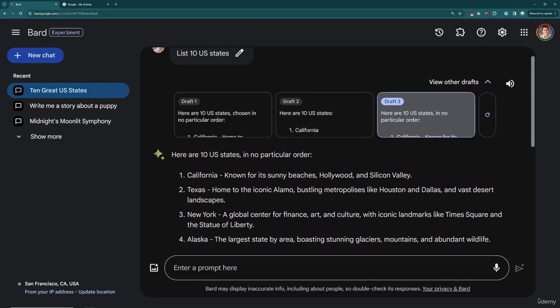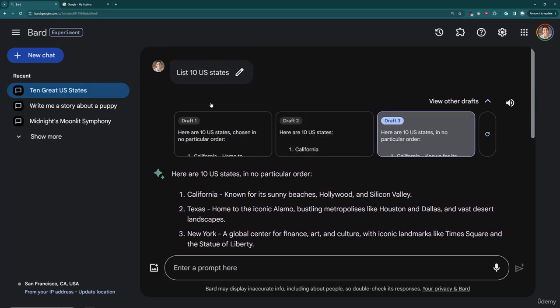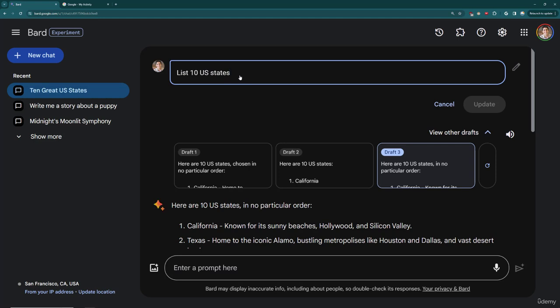So how do we fix this? Well, you may want to just keep this historical information and go start a new chat, or what you can also do is you'll notice there's this little pencil icon here. I can edit the text. So what do I need to edit this text with? I need more direction. So instead of just saying list 10 US states, maybe I want to be more direct in what states I want.